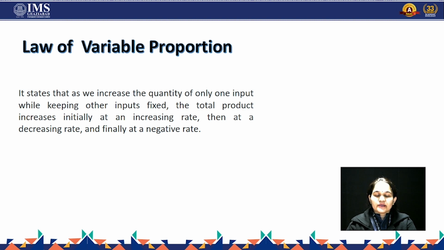The law of variable proportion, also known as returns to a factor, states that when we use more and more of the variable input, the marginal product will start increasing, then decreasing, and then it will become negative. How will it happen?